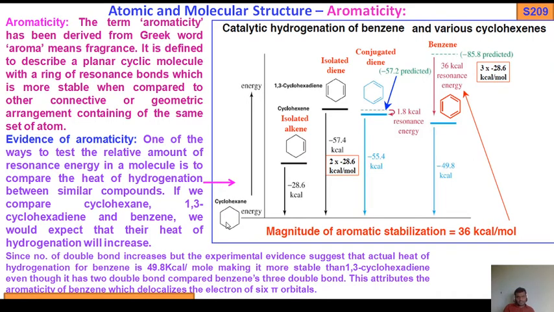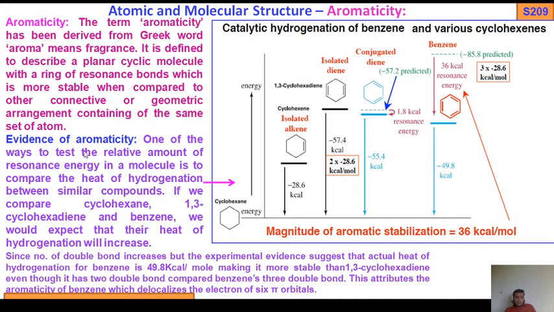One is cyclohexane, with no double bonds; then cyclohexene with one double bond, an isolated alkene; and 1,3-cyclohexadiene with two double bonds, a conjugated diene; and the last is benzene having three pi bonds.